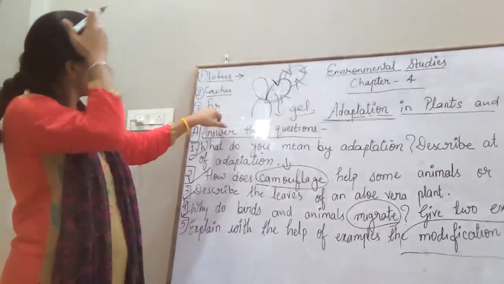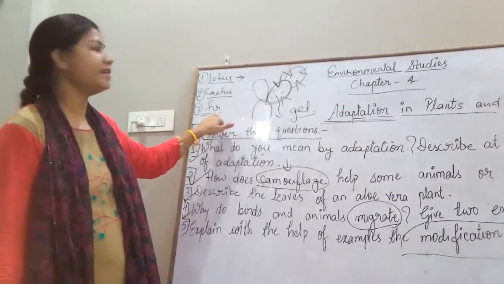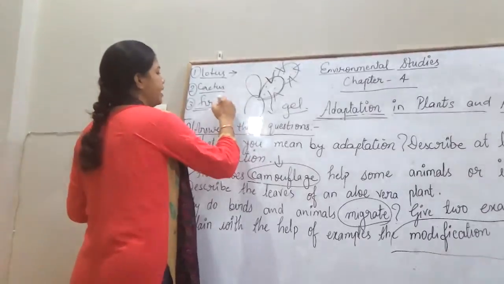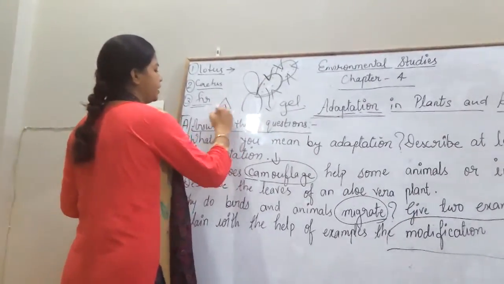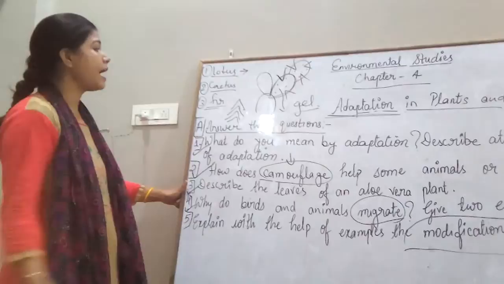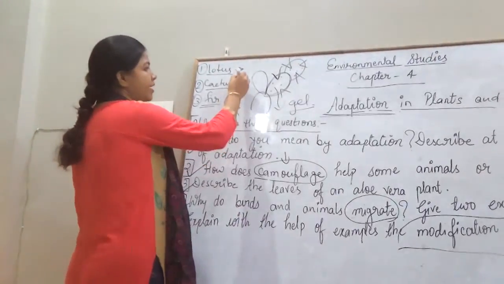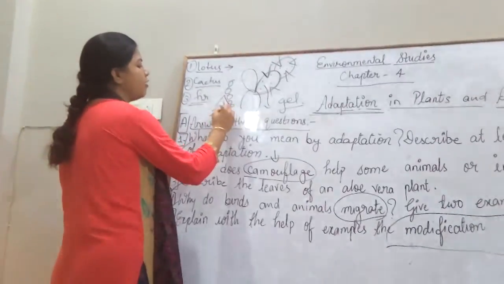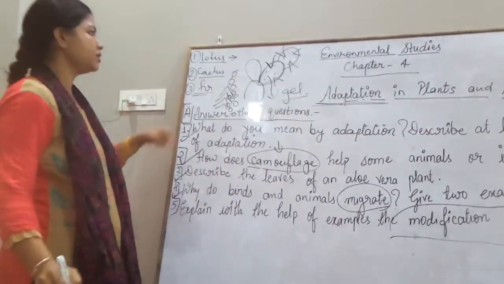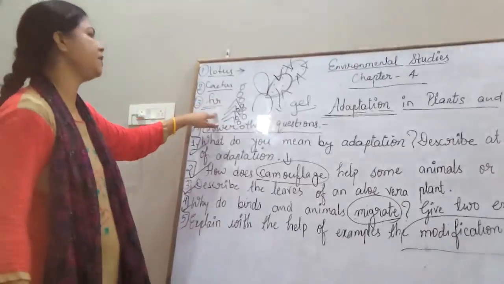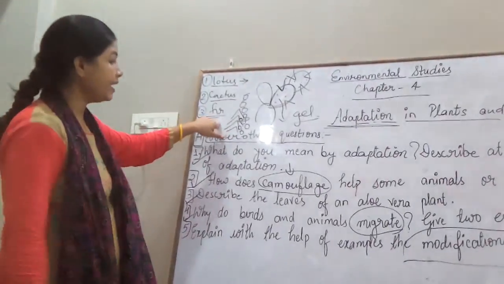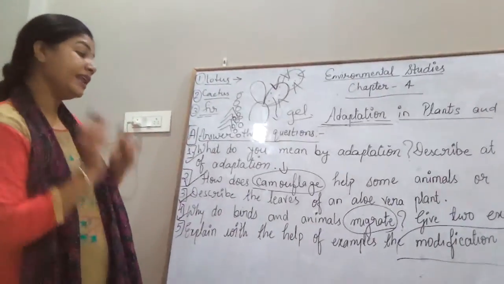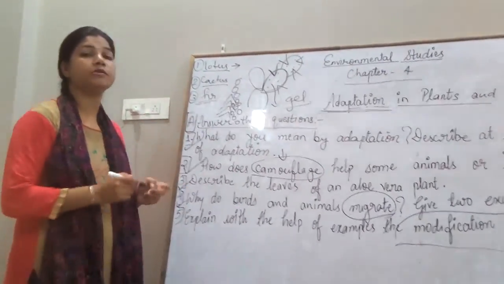So the leaves of the fir tree are in conical shape. So what happens here, when the snowfall occurs, the snow will fall down easily, just because of the shape of these leaves of the fir tree. So these are the modifications of leaves, and these are the examples also.